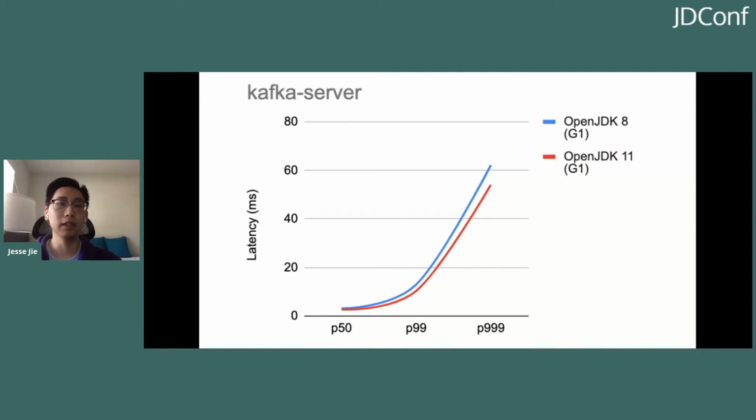Another case is a fairly famous library called Kafka Server. Well, I guess it's an application, sorry. But in this case, they mainly cared about their latency. And what we saw was that in the tail latency, there is also an improvement in the Java 11 G1. It's not as significant as the other two that we just saw. However, in the P999, we saw an improvement of about 10%, which if you look at it in a vacuum is still fairly good, as you can get a performance gain just from upgrading to Java 11.